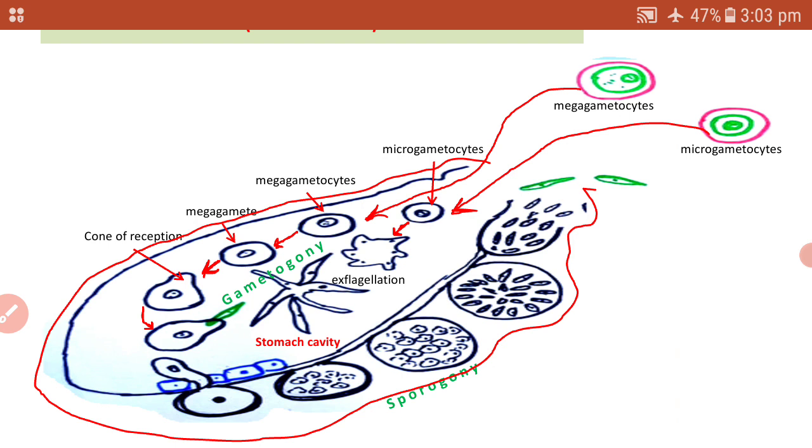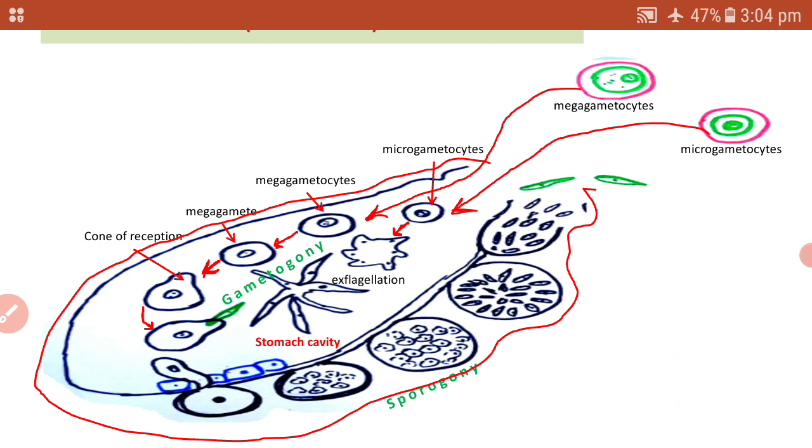So from the rounded microgametocyte, elongated, long, thin flagella-like projections are formed, and that process is called exflagellation. At the end of this process, many male microgametes are formed, about 20 to 25 microns in length.